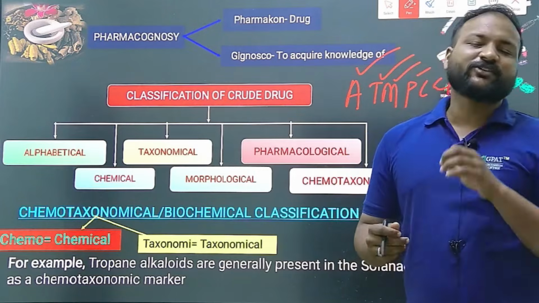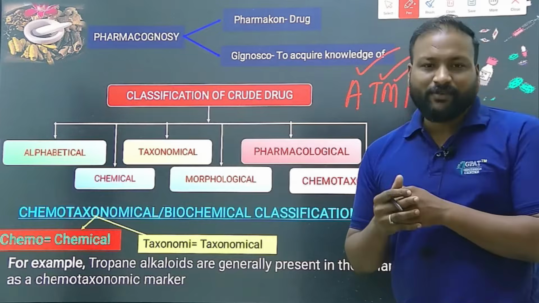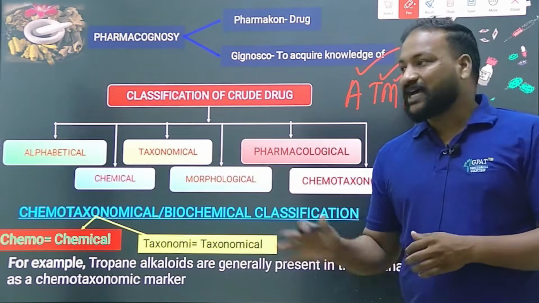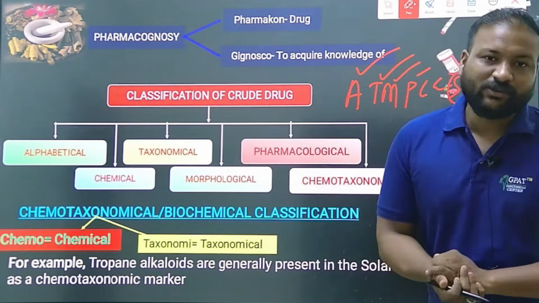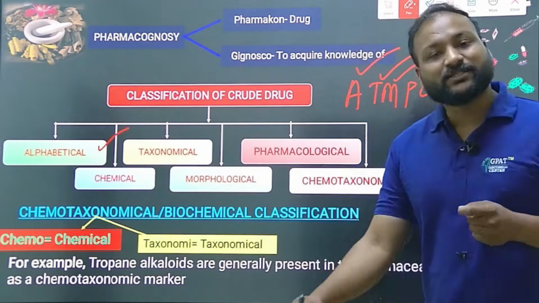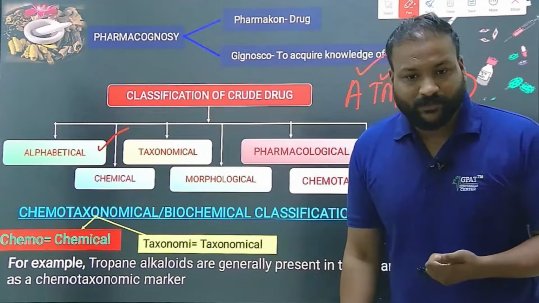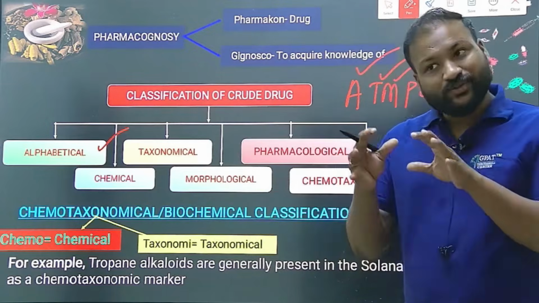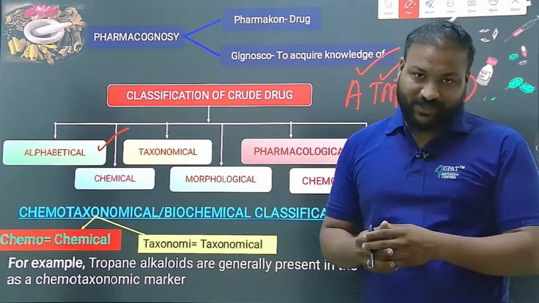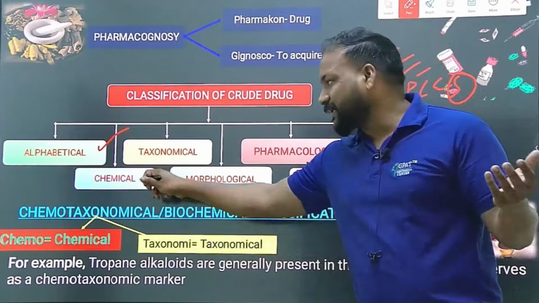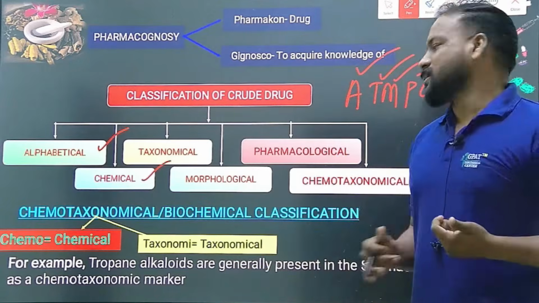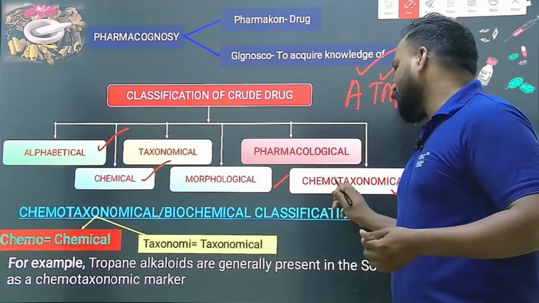Yes, this many types are used to classify the crude drugs because they are huge in number, but each classification has its own importance. The name itself will tell you about the classification. A stands for alphabetical, which means we classify the drugs alphabetically, simply like a dictionary. Taxonomical is based on order, superorder, and so on. Pharmacological is based on the pharmacological action they produce. Chemical is based on the chemicals they contain. Morphological is based on morphology, whether it is a leaf, root, fruit, bark or stem. And lastly, chemotaxonomy is a combination of both chemo and taxonomy.